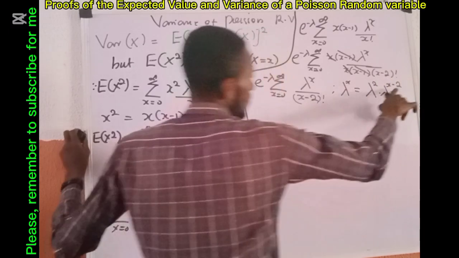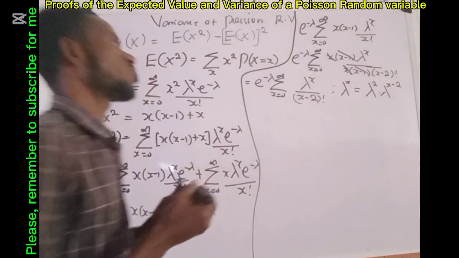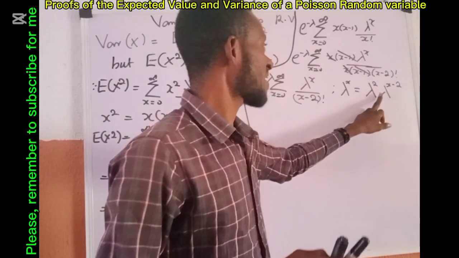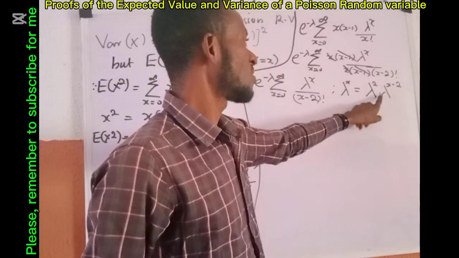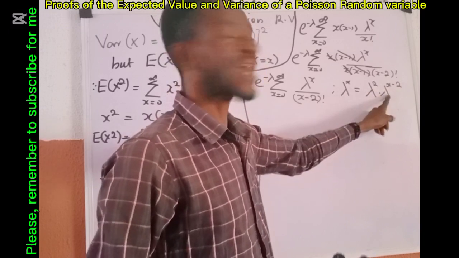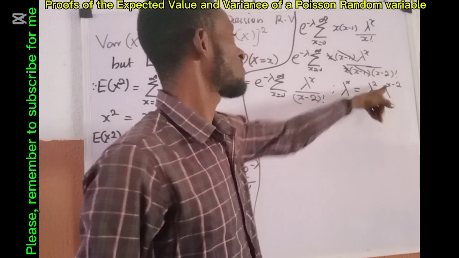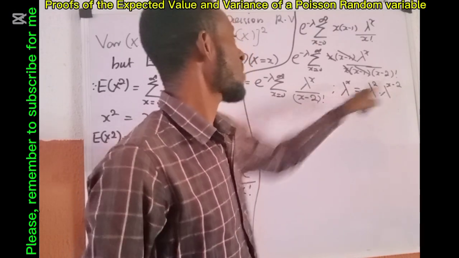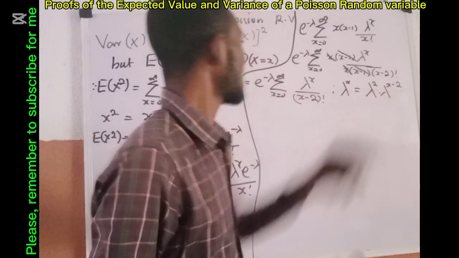I want to have just the x minus 2 here. If you want to know how I arrive at this, lambda and lambda have a common base. You pick one of them, and then you add the powers, and by the addition of the powers you arrive at this. So I can use this and this interchangeably.